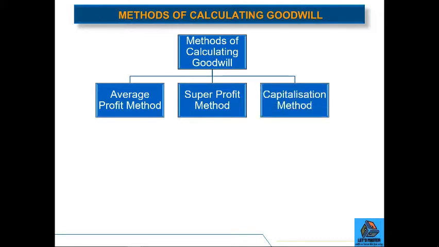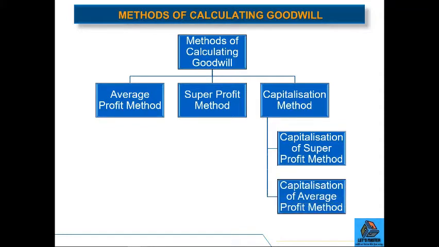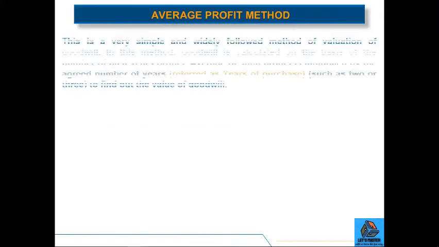And in capitalization method, we have two subcategories, that is capitalization of super profit method or capitalization of average profit method. On the following slides, we will discuss in detail about all these 4 different methods of calculating goodwill. So let's begin with average profit method.